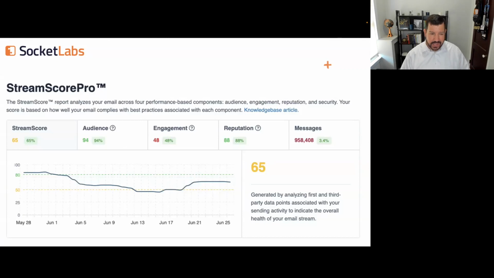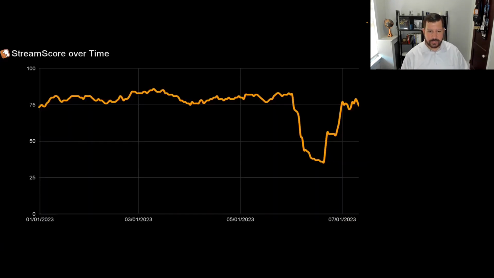And I looked at this graph and I'm like, yeah, it tells the story of the score dropping a lot. But when I looked at this customer's StreamScore over an even greater period of time, I think it's a little bit more telling of just how dramatic this drop was and really how anomalous this was to their normal performance rates. And that's a pretty big dip there.